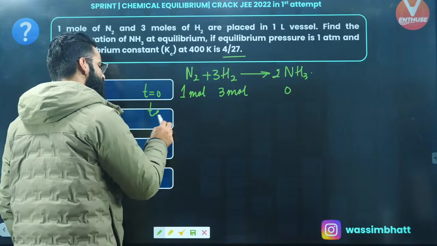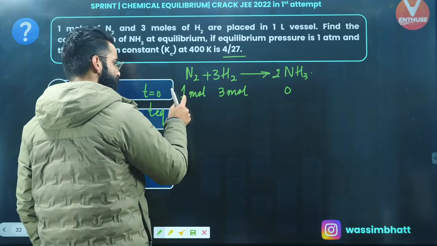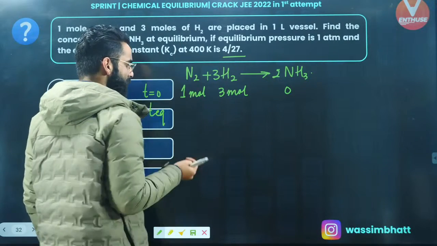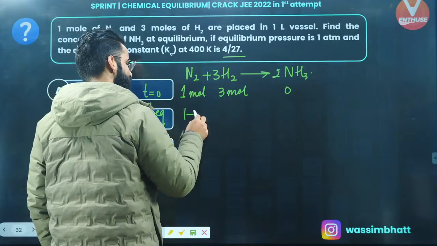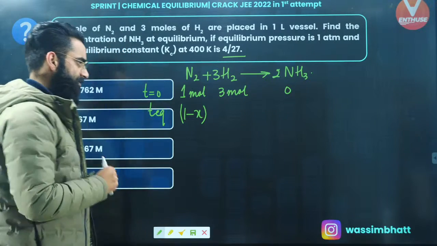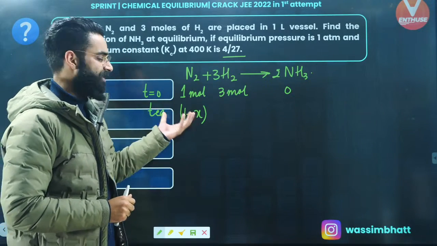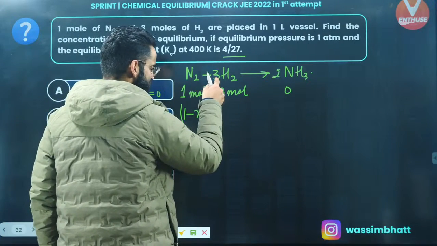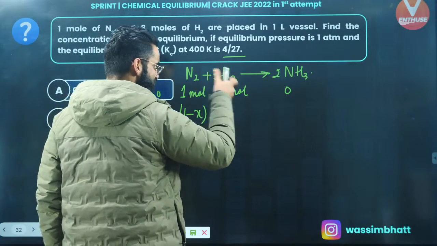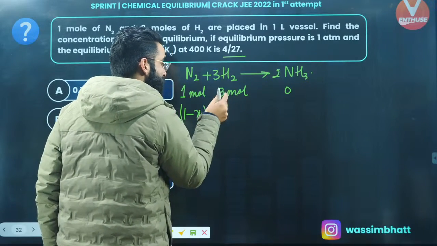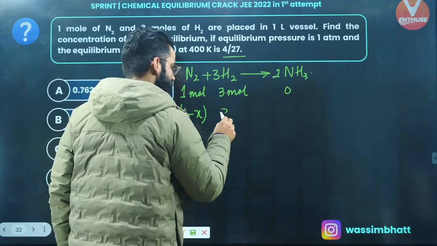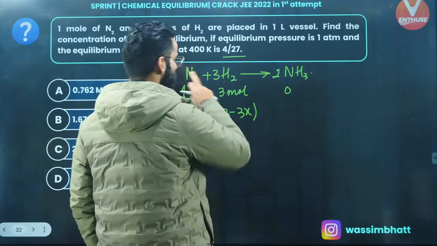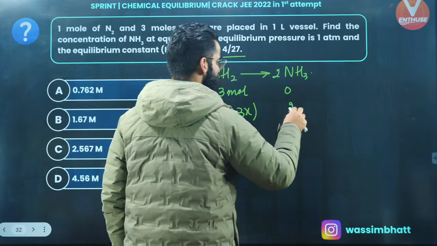Now guys understand. Let's assume at equilibrium, out of 1 mole of N2, some x moles of N2 would have reacted with H2. So how many moles of N2 will I be left with at the end? There will be 1 minus x moles of N2 left in the container at equilibrium, right? Now have a look. Since 1 mole reacts with 3 moles, x moles are going to react with 3x moles. So out of 3 moles of H2, 3x moles of H2 have reacted. So I'll be left with 3 minus 3x moles of H2 at equilibrium, right? In a similar way, 1 mole gives 2 moles, so from x moles, you are going to get 2x moles.